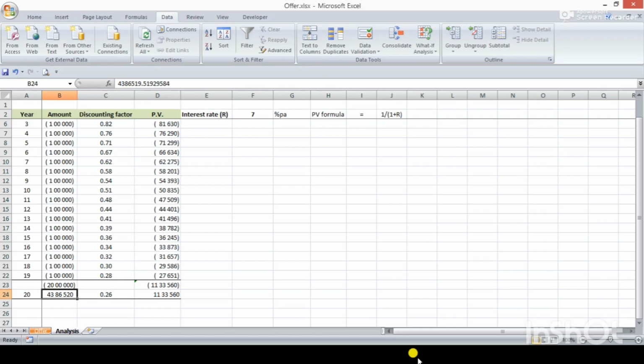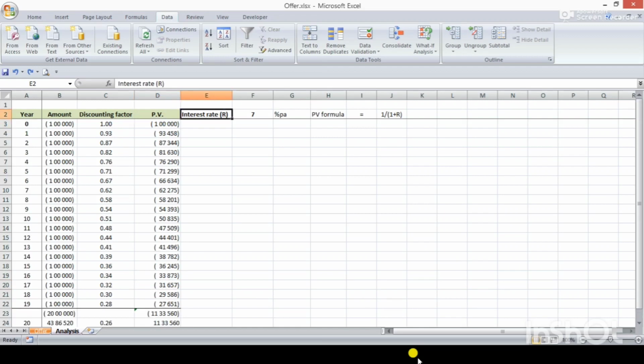It means if one offers me 43,86,520 instead of 40 lakh at the end of the 20th year, then I may think of it as a break even situation where I can think to accept the decision. Or if he pays me more than that, for example 50 lakh, then I will be in a beneficial position, meaning more than this amount will be beneficial for me.